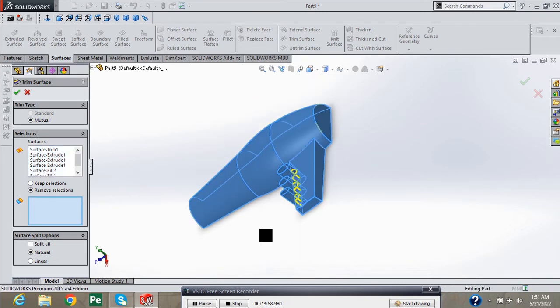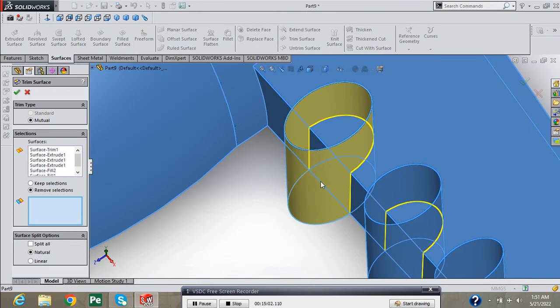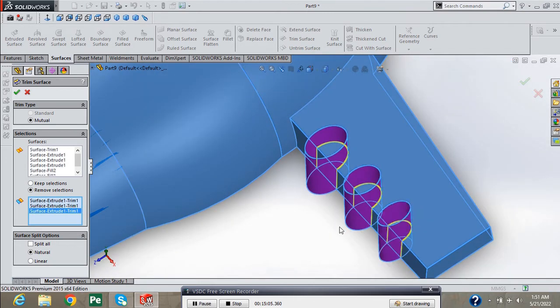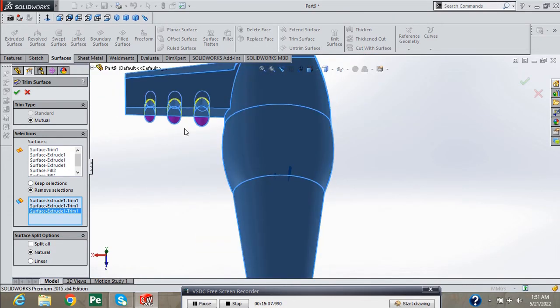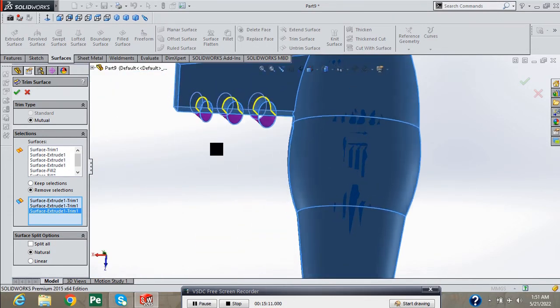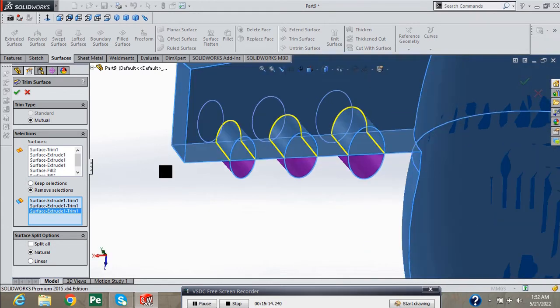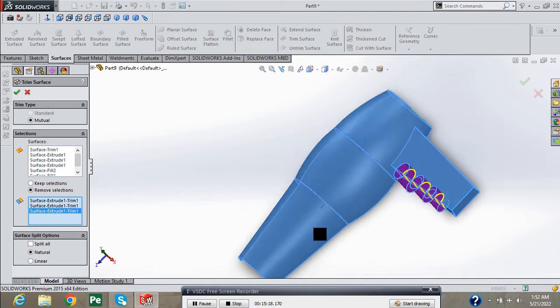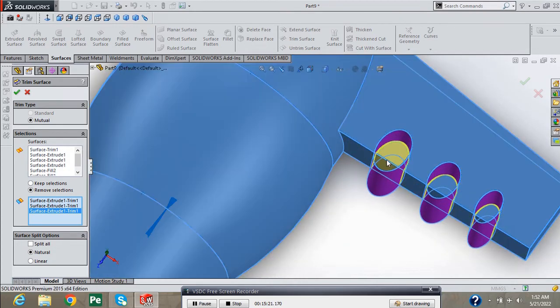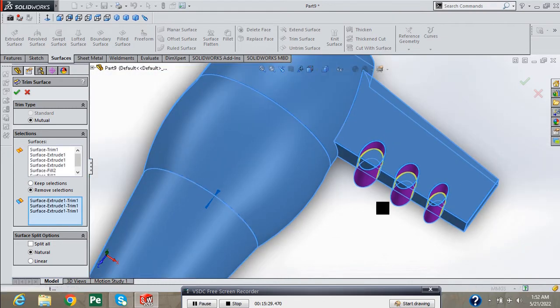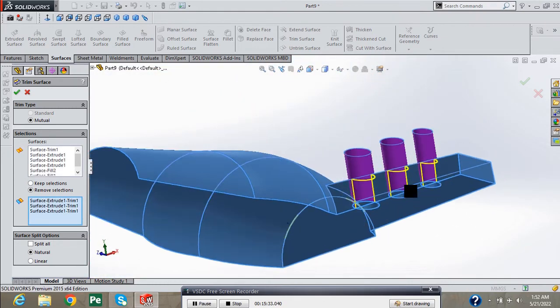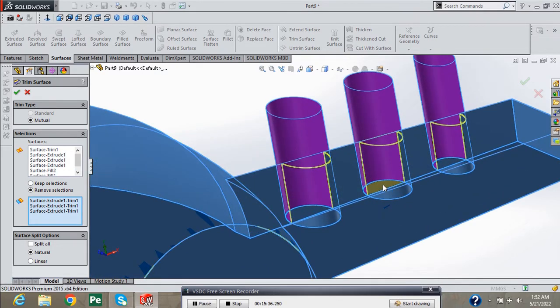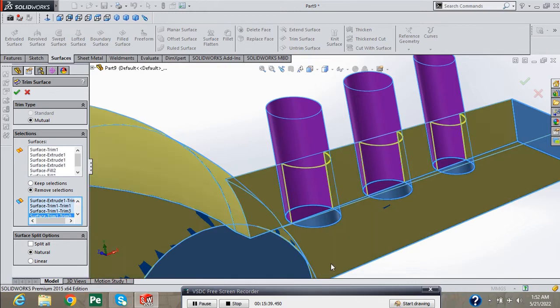Now select all those surfaces which we want to trim, and select, remove the selection and select this surface and this surface, press green check.